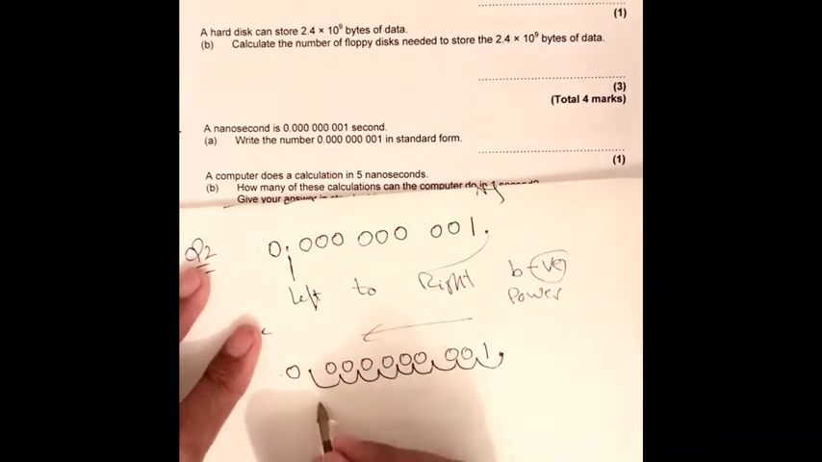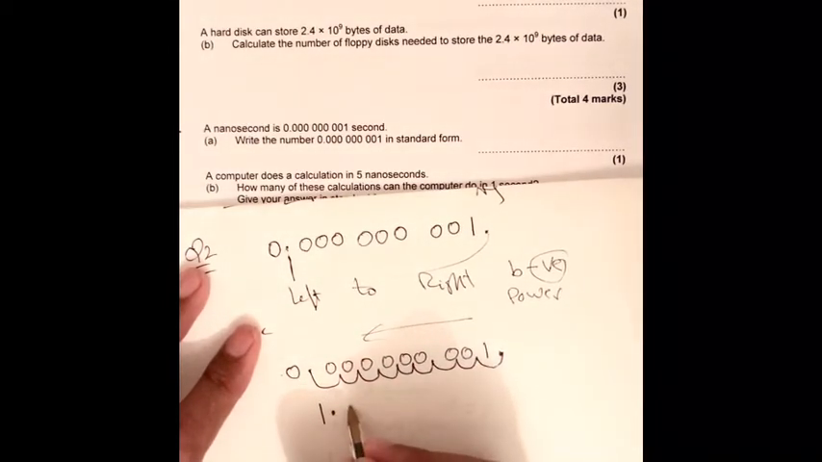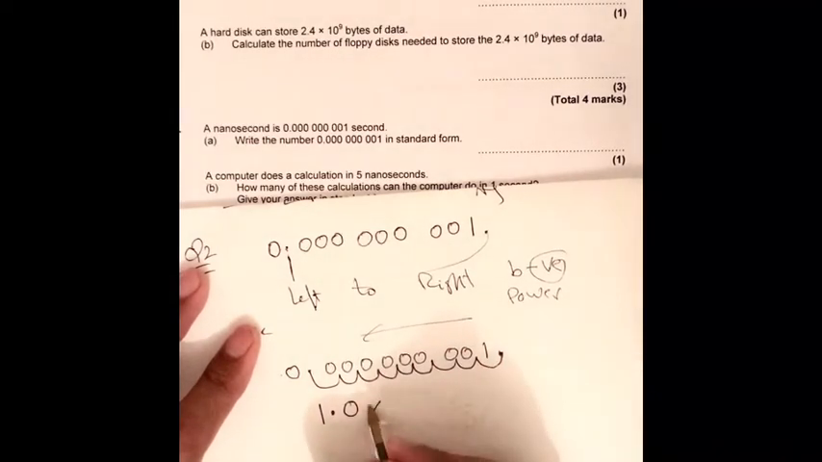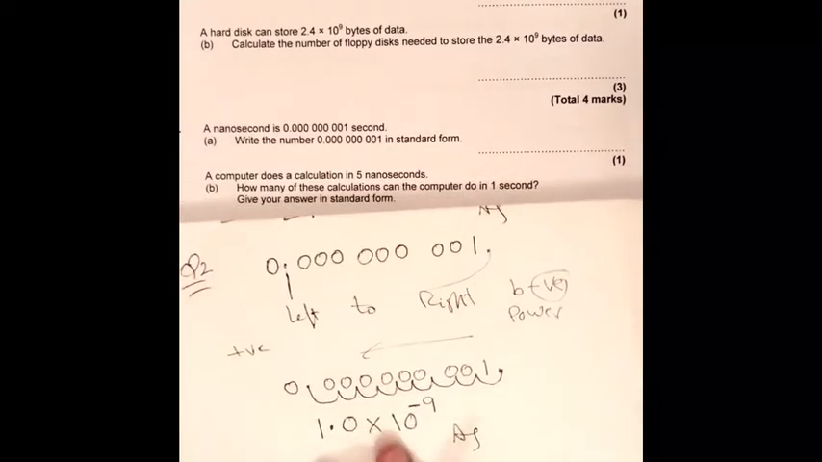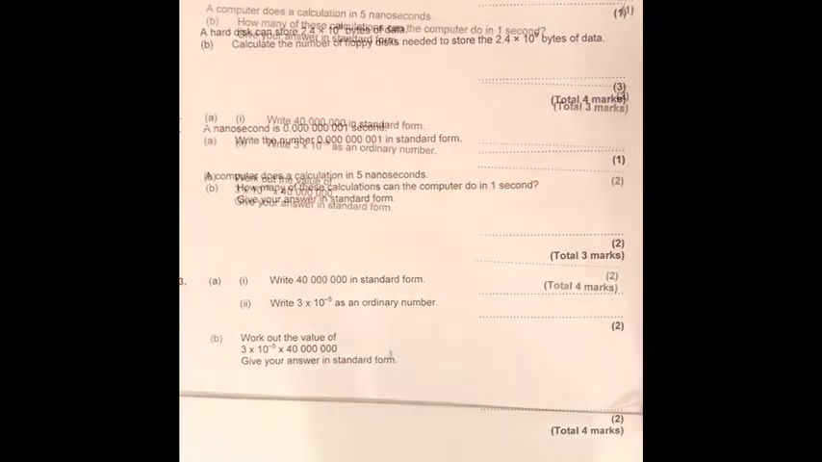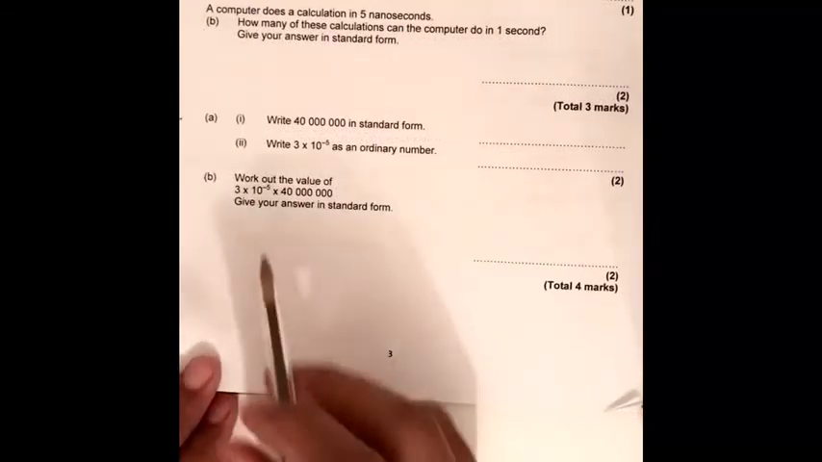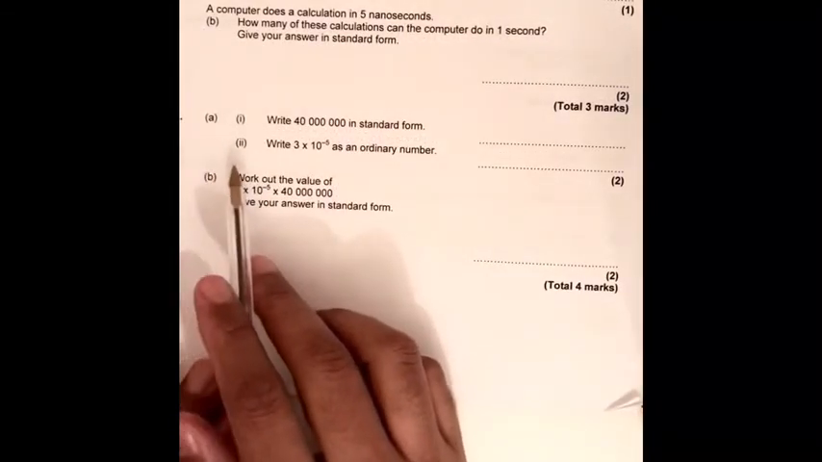So we put it like that: 1.0 times, because there is nothing else in front, times 10 to the power, how many places are we moving? 9. So the power is going to be negative 9. This is its standard form. So now we move on to our question number 3.